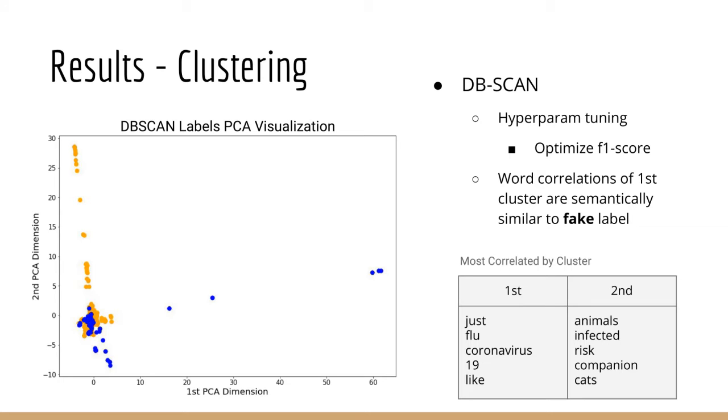We can see a clear visual similarity between the earlier PCA plot and the one currently shown. This shows that dbScan was able to accurately classify some of the articles as true or false. This is further reflected by the word correlation table shown to the right. We can see that the topics in the first cluster closely resemble topics from fake tweets.